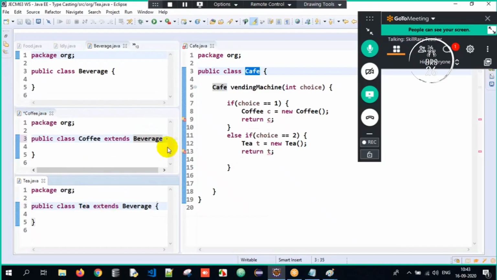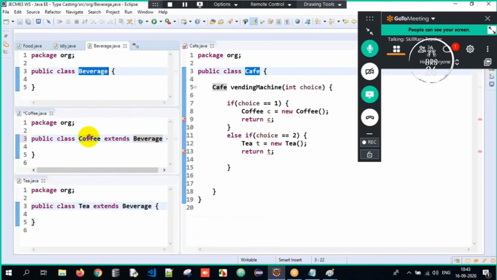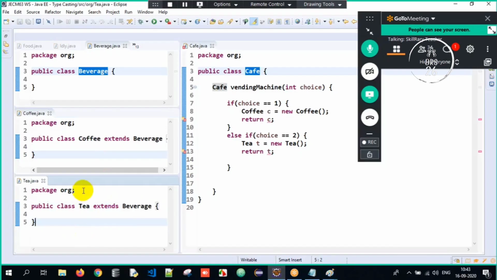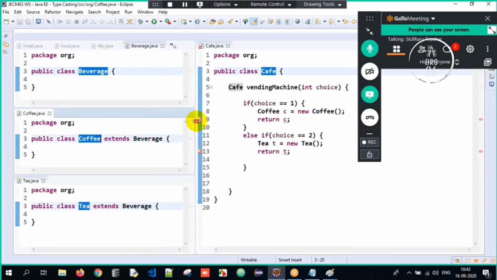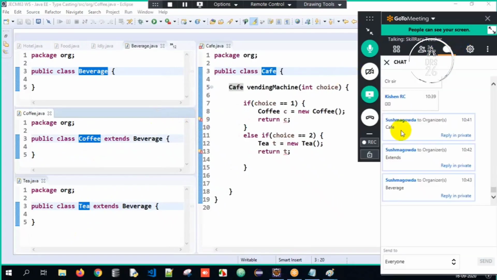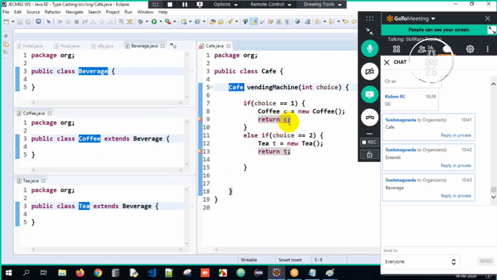So what did you understand here? Beverage is one class, wherein coffee is inheriting the beverage class, and tea is also inheriting the beverage class. So tea and coffee have a common superclass, and that superclass name is beverage. Got it? So what should be the generalized form? If it is a coffee object, it should be coffee. If it is a tea object, it should be tea. There is a possibility that I could have tea or coffee, but I cannot have multiple return types.